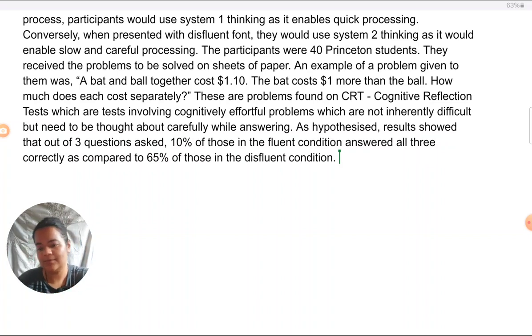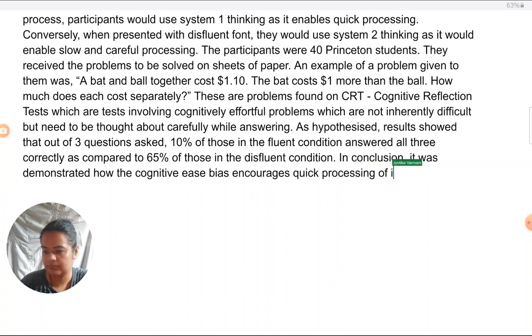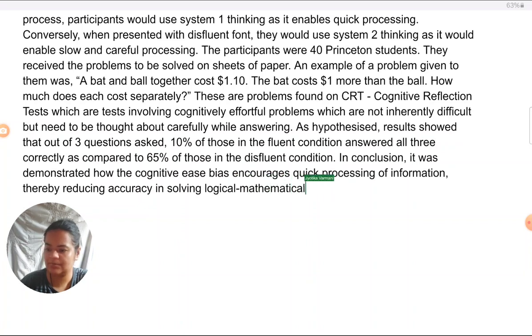So here I'll say, in conclusion, it was demonstrated how the cognitive ease bias encourages quick processing of information, thereby reducing accuracy in solving logical mathematical decision making problems.